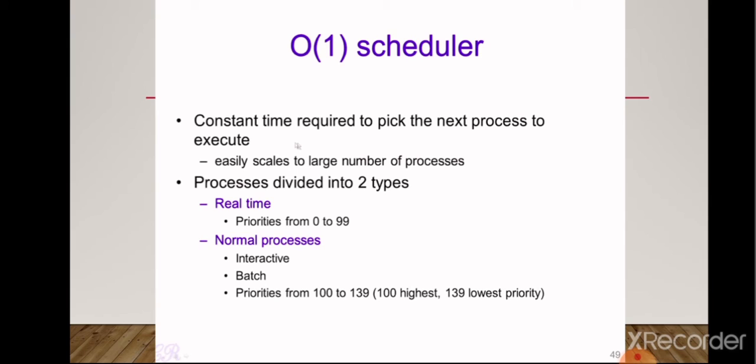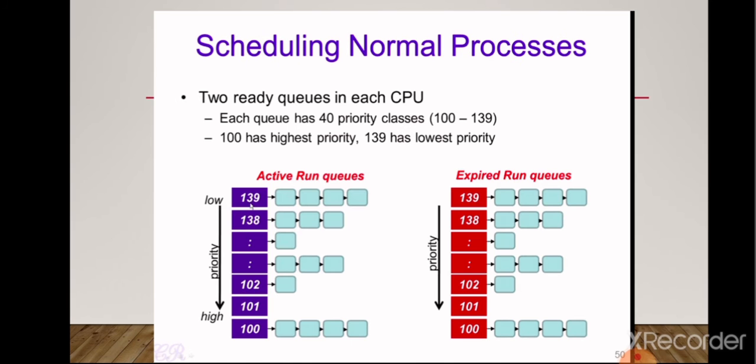So what is the O(1) scheduler? The O(1) scheduler requires constant time to pick the next process to execute. It easily scales to a large number of processes. That's why it was more useful than O(n). The processes are divided into mainly two types: first the real time, and second the normal processes, like we have seen. In real time, the priorities range from 0 to 99, 0 being the highest and 99 being the lowest. Normal processes, which are interactive and batch, have priorities ranging from 100 to 139, where again 100 is the highest and 139 is the lowest priority.